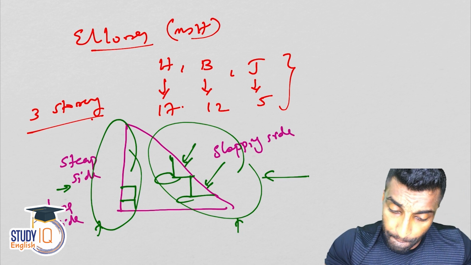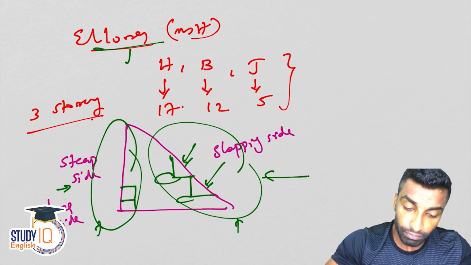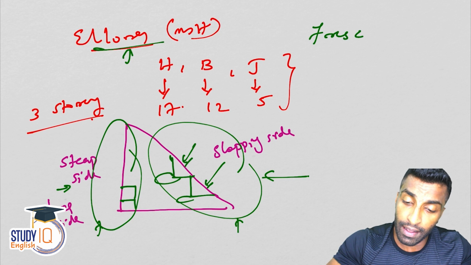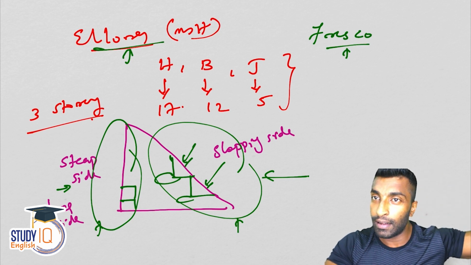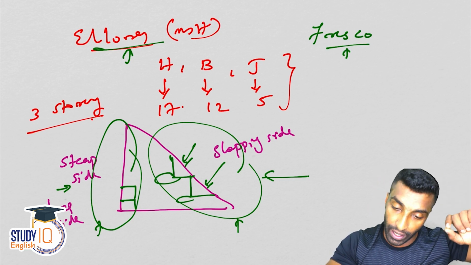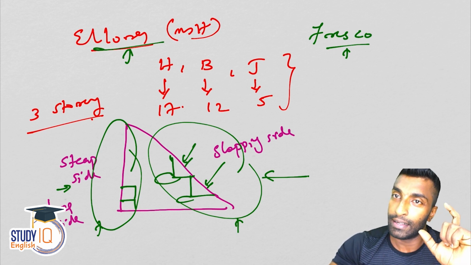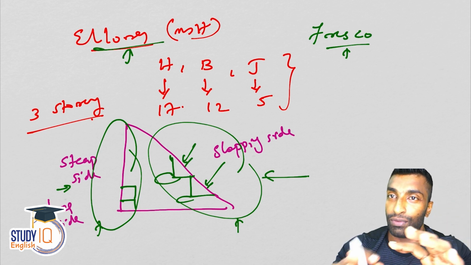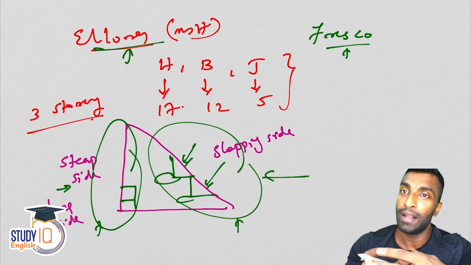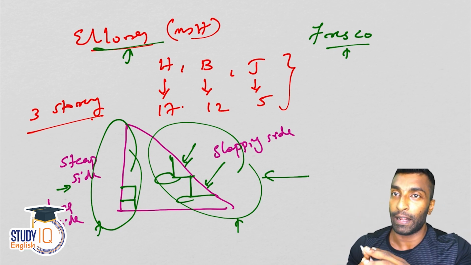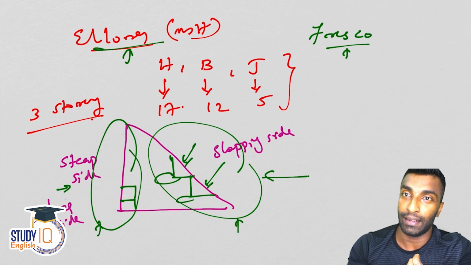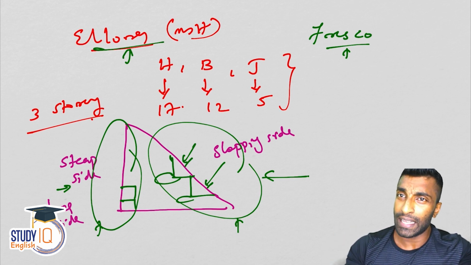Here again, in Ellora also, you will find fresco painting. We discussed fresco painting in Ajanta as well, and you know the technique. The clay, cow dung and all those things will be mixed to make a plaster, then you dry it, then you apply lime plaster, and upon that you paint. The same thing.